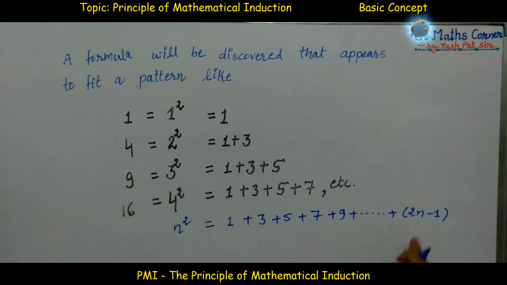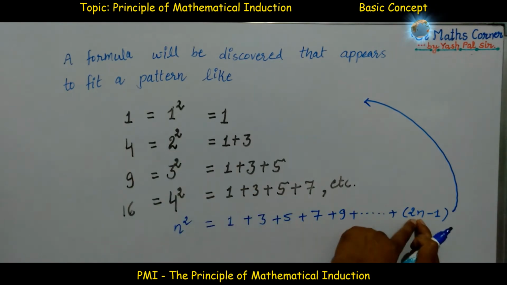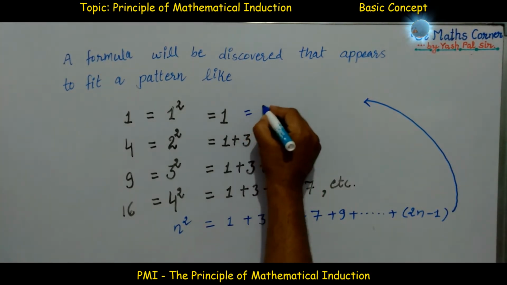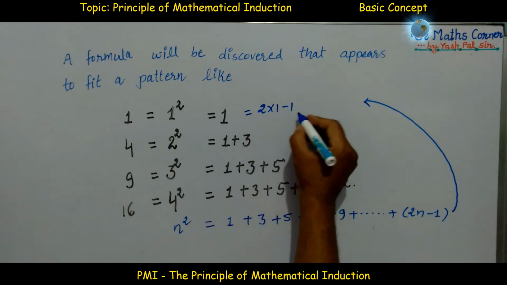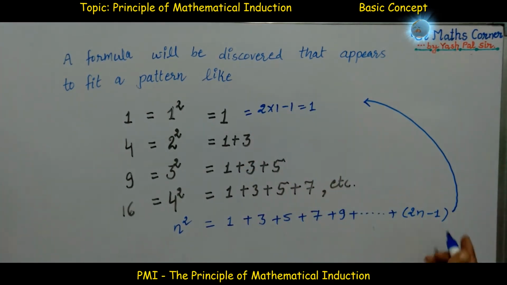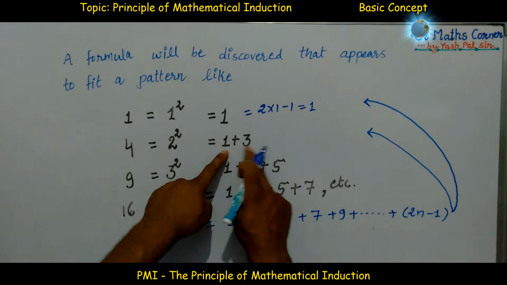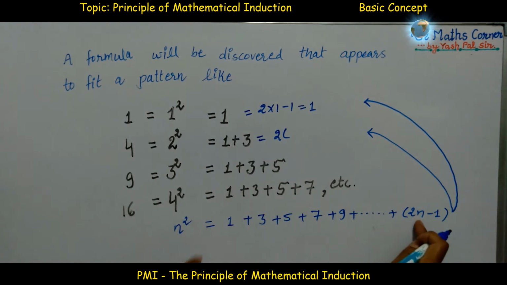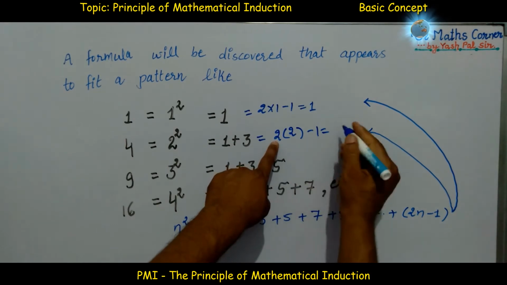Why this? Because in the very first step, if we put n is equal to 1, then what happens? This becomes 2 into 1 minus 1, that is 2 minus 1, which is 1. In the second step, if we substitute n is equal to 2, two odd numbers, then what happens? This is equal to 2 into n, n means 2, minus 1. That is 2 into 2, 4. 4 minus 1 is again 3.